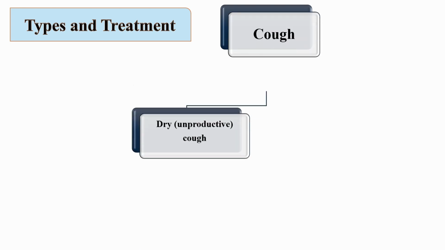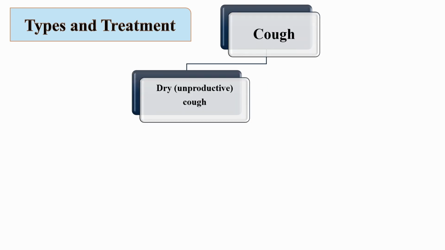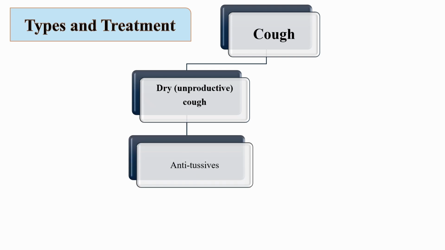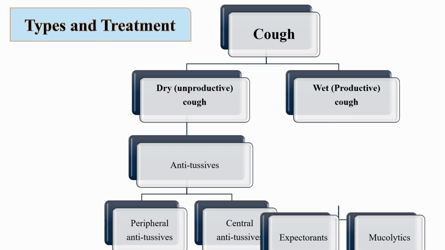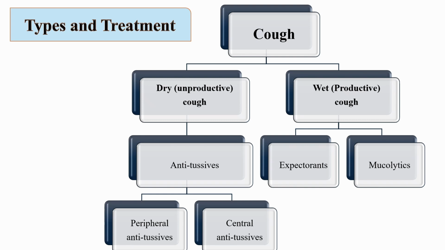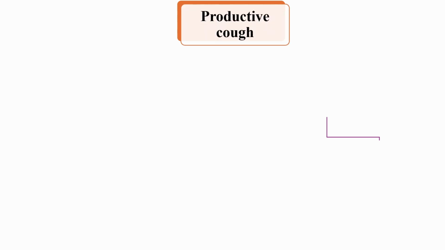Cough can be classified based on its characteristics. Dry cough, non-productive: there is no mucus production, and it's often caused by irritation or allergy. It requires antitussives to suppress the reflex. Wet cough, productive: this involves mucus or phlegm, and treatment aims to clear secretions using expectorants or mucolytics. Understanding the type of cough is critical to choosing the correct treatment.